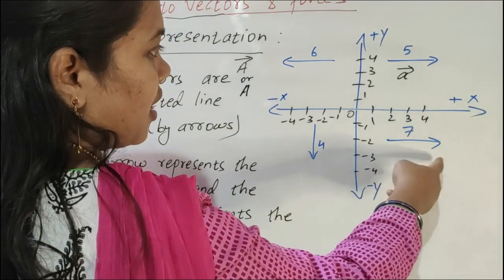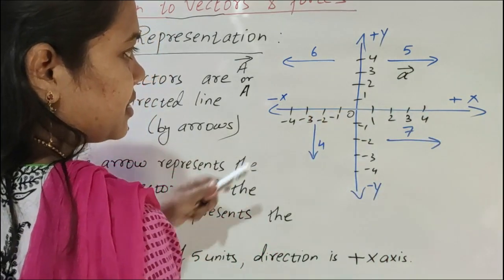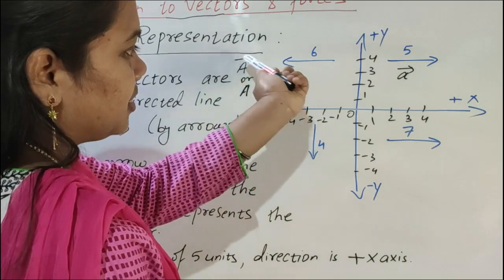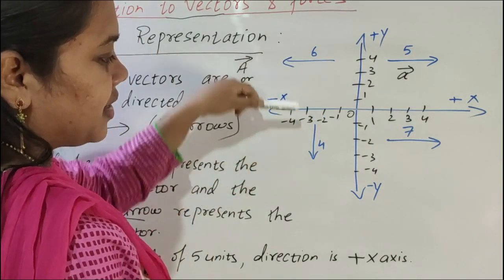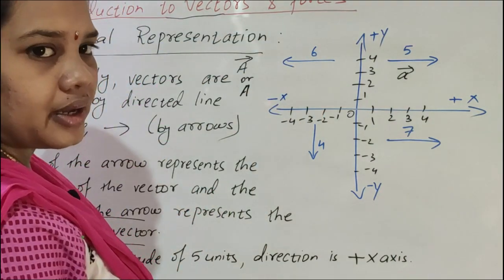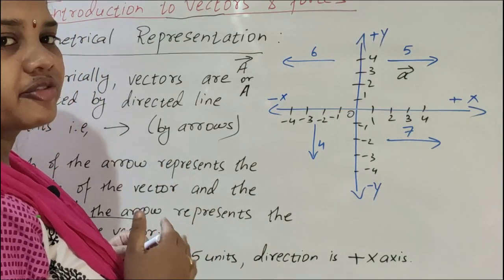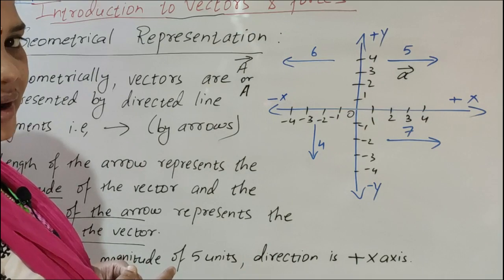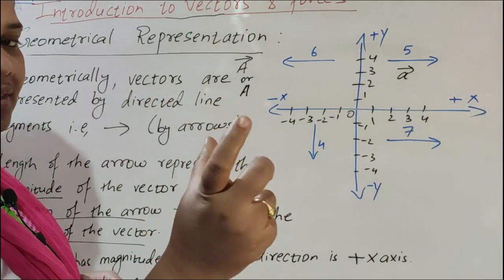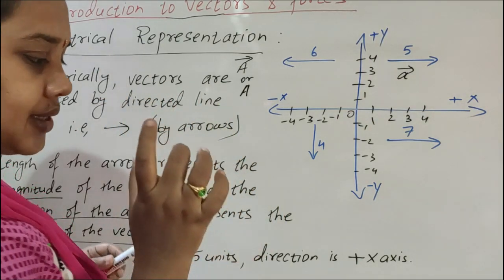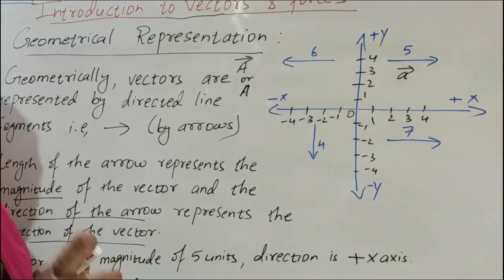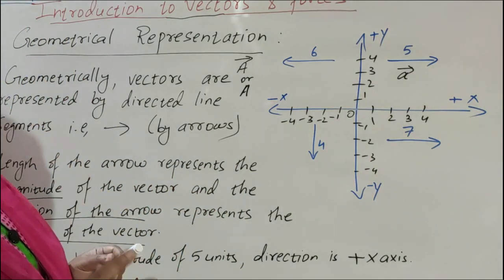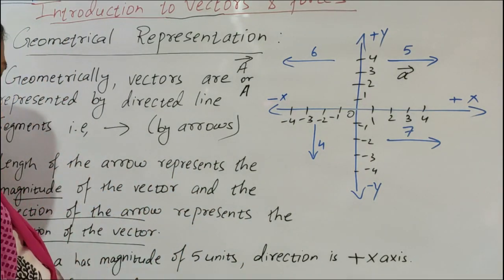This vector's direction is down. So the arrow shows the direction of the vector, whereas the length shows the magnitude.